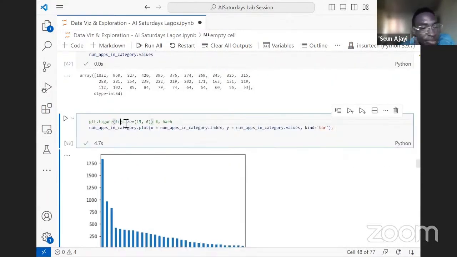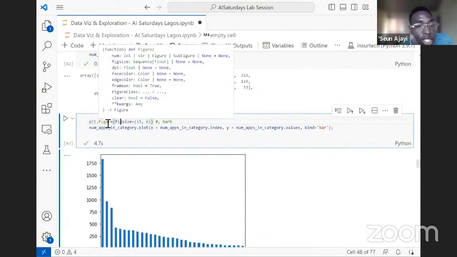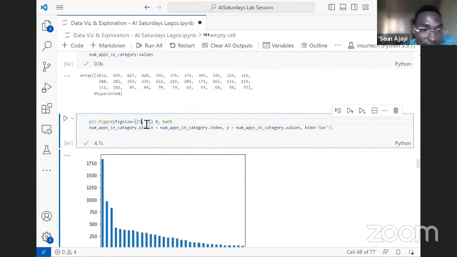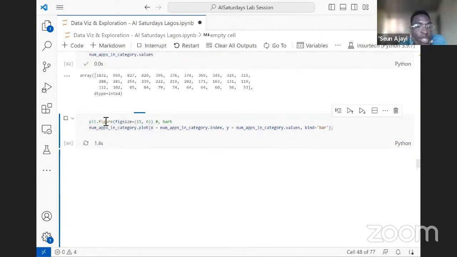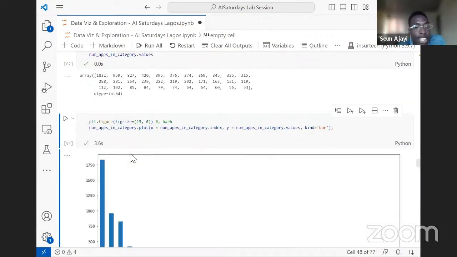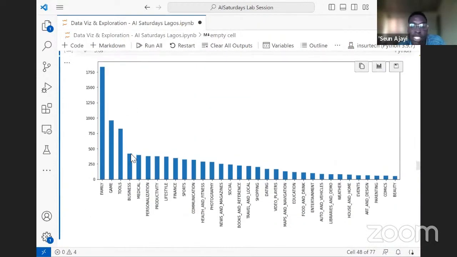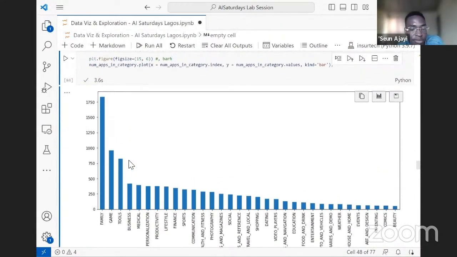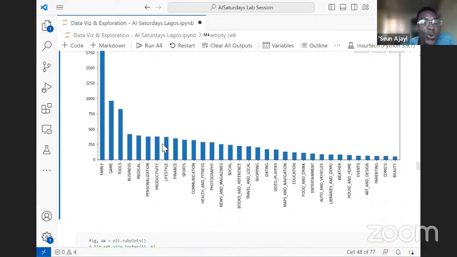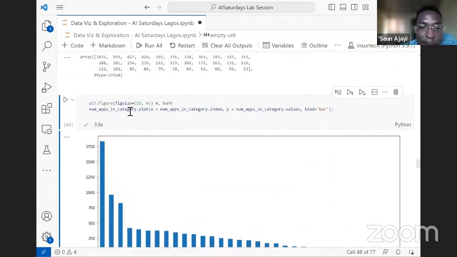We can do that using matplotlib. Remember, we imported matplotlib as plt. We are using the .figure method and passing in a figure size, a row and column, X and Y axis, so that it will enlarge this figure for us. So when we run this cell with the plot figure, we have a visual that is more well spaced. So now this is more beautiful, and we can see that this is better than where we are coming from. So that is a plot from Pandas.